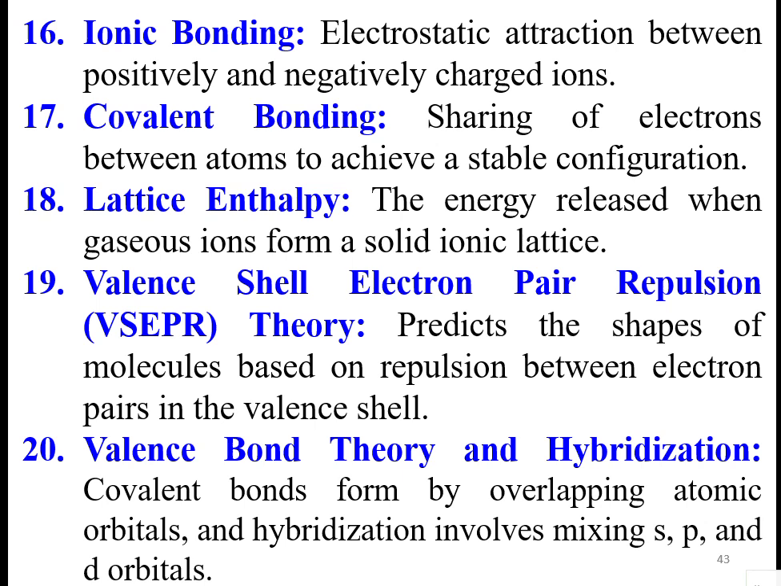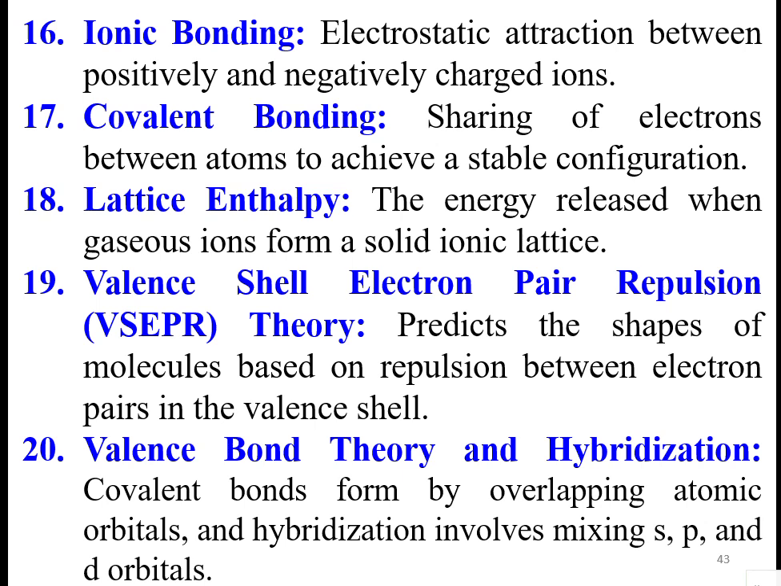Electrostatic attraction between positively and negatively charged ions is called an ionic bond. In the covalent bond, there is sharing of electrons between atoms to achieve a stable configuration. The lattice enthalpy is the energy released when gaseous ions form a solid ionic lattice. Then VSEPR, valence shell electron pair repulsion theory, predicts the shape of molecules based on repulsion between electron pairs in the valence shell.